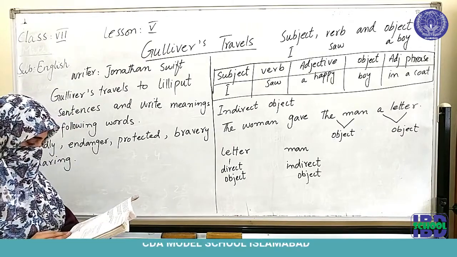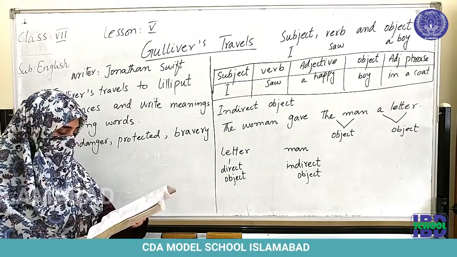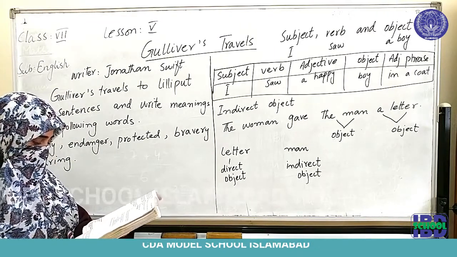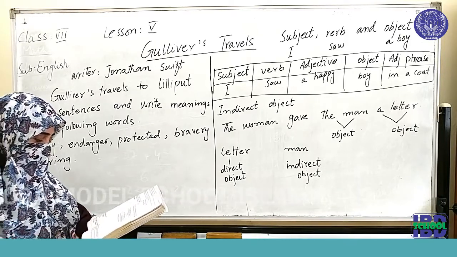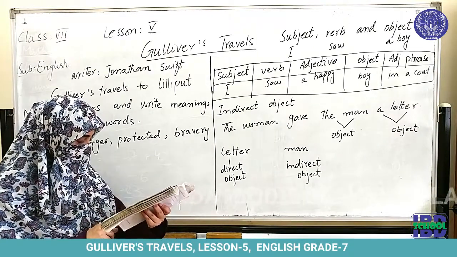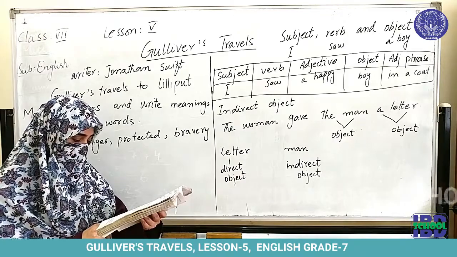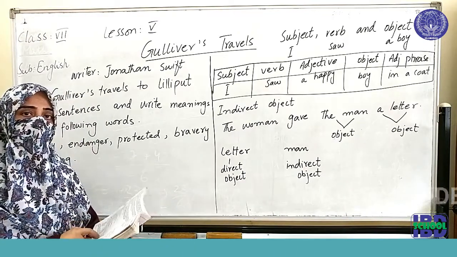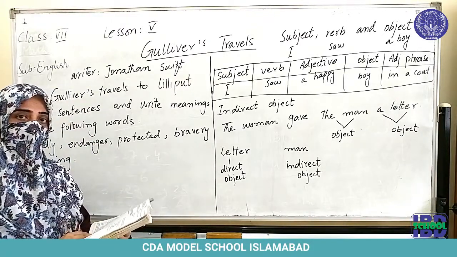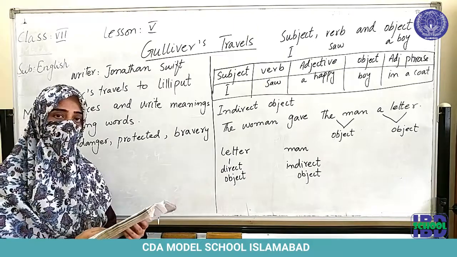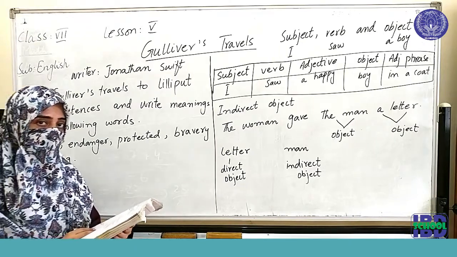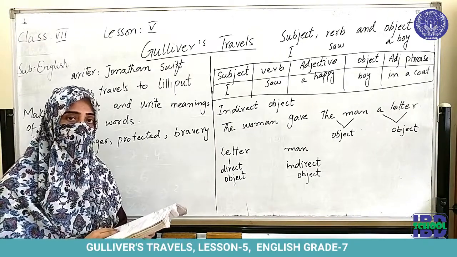Now exercise B is, here are a number of words in the order in which they occur in the passage. These words are given to you and you have to find them in the passage and notice how they are used. For each word, find another word or phrase of similar meaning in the following list. Now you have to match the words with similar meanings. After that we come to question answers. Now 5 questions are given to you and reading the story carefully you will be able to answer all the questions.